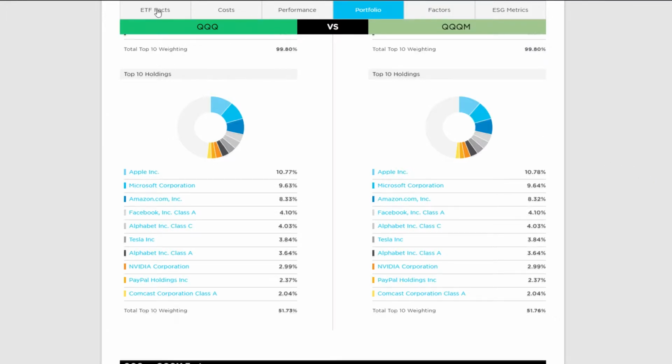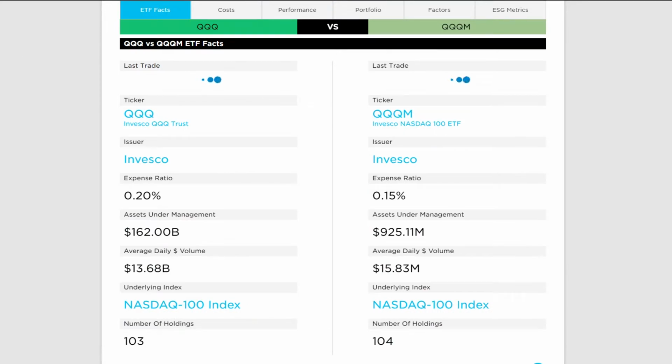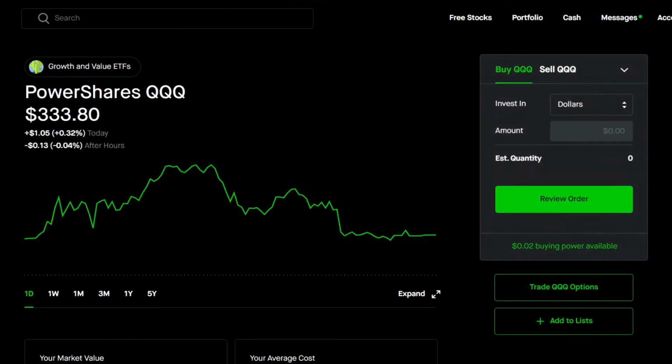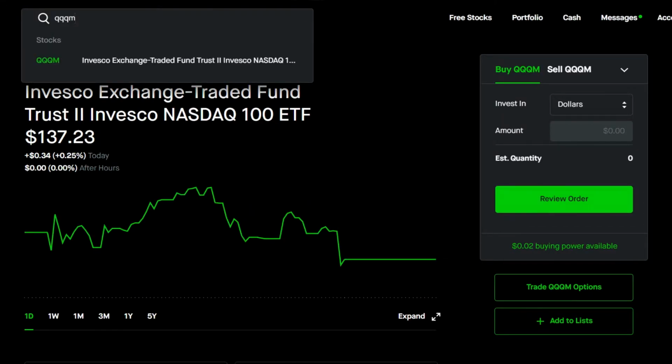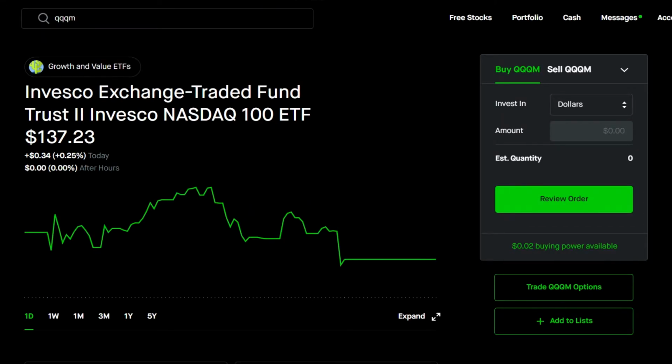So now let's move on to the differences. QQQ has been around since 1999. QQQM has been around since October of 2020. The price of QQQ is currently in the $330 range. The price of QQQM is currently in the $130 range. So this really only matters for those without access to fractional shares.